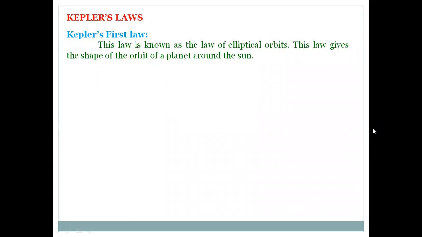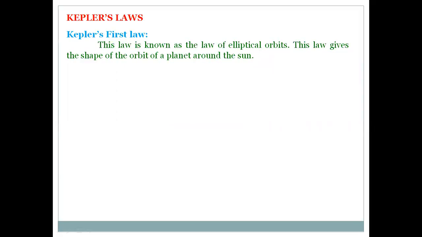Before verifying Kepler's first law, we will discuss once again what Kepler's laws are. Kepler's first law is related to the path of the planet which revolves around the sun. Kepler says that the orbit of the planet is an ellipse, so this is called the law of elliptical orbits.